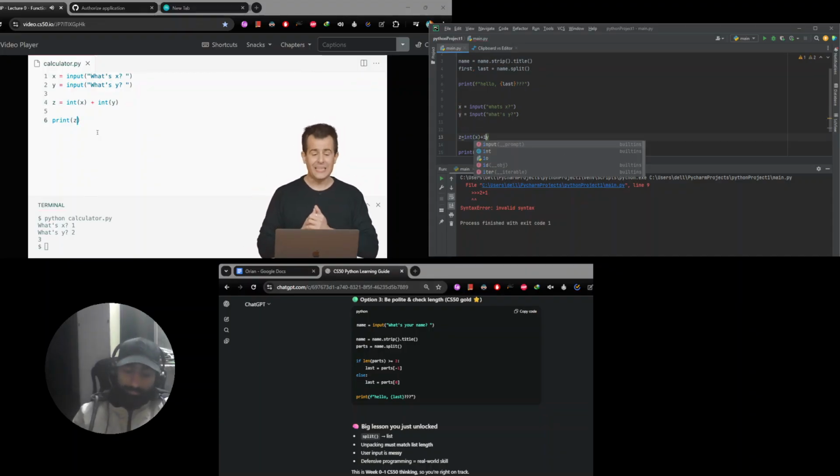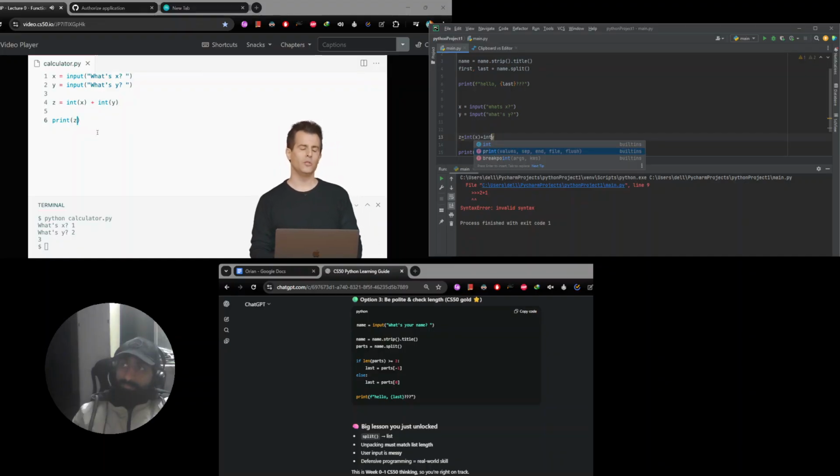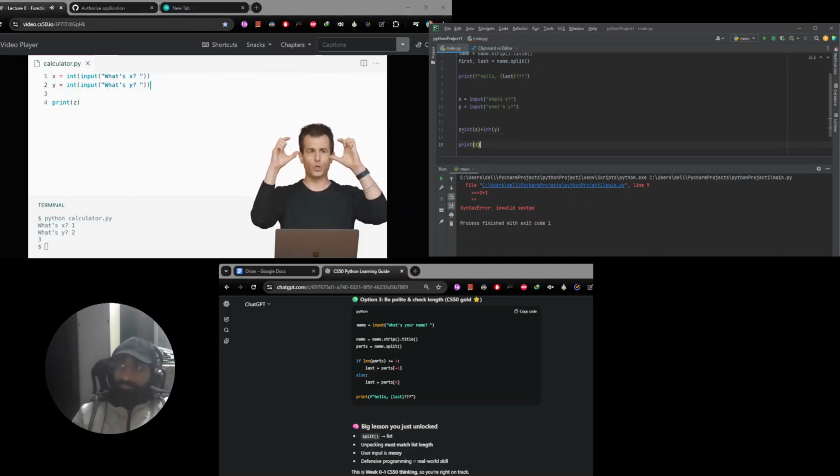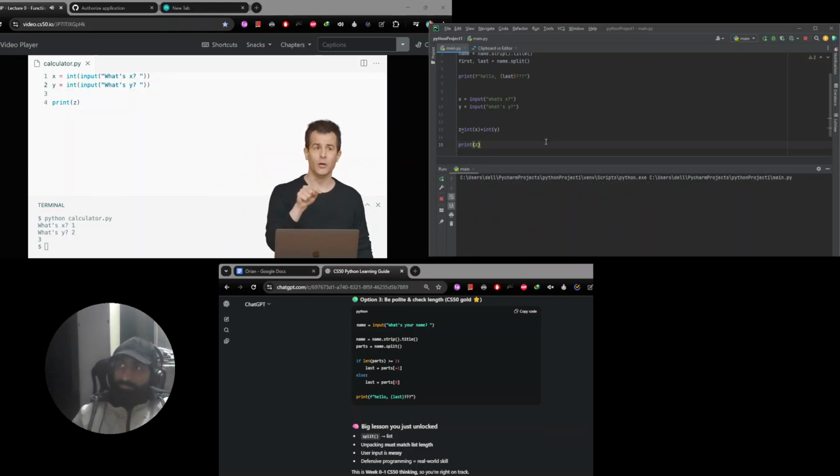Well, maybe not. Maybe we don't really need z in this way. Maybe I should go and do something like this. Maybe I should get rid of z here. Maybe I should change this to be int up here. Change this to be int up here, doing something that's pretty interesting now, even though it's a bit of new syntax. Notice that you can nest functions, so to speak. You can put one function call, that is the use of a function, inside of the use of another function, so that the return value of the inner function becomes the argument to, or the input to, the outer function.